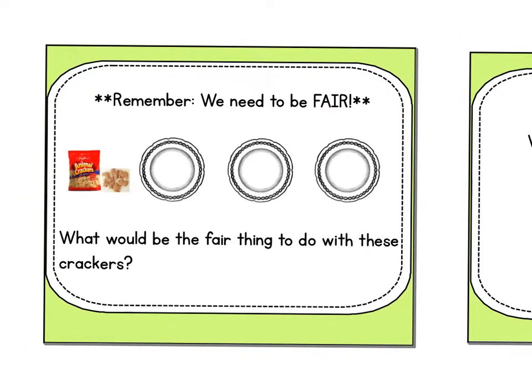Remember, with the distributive property, we have to be fair. So if I had this bag of animal crackers and I had 3 people that I was with, what would be the fair thing to do? The fair thing to do would be to dump the same amount of animal crackers on every single plate. I wouldn't think it was fair if somebody had more than me, and they wouldn't think it was fair if I had more than them.